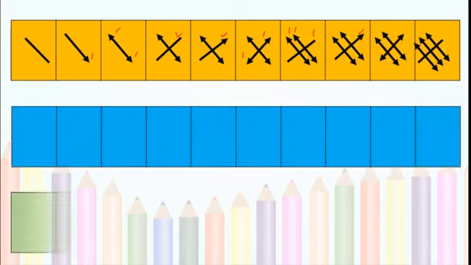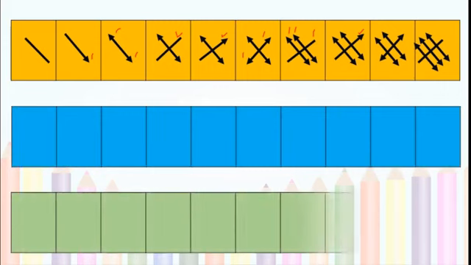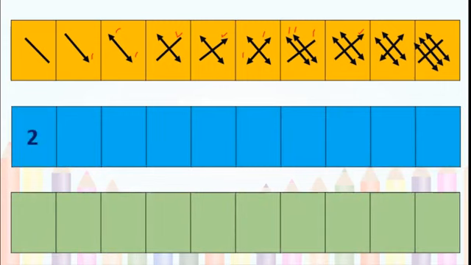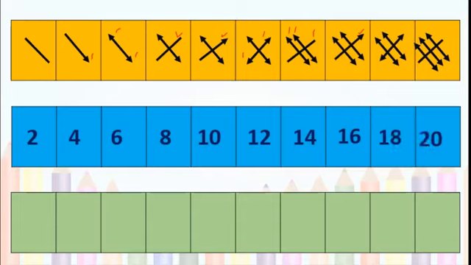See the next one. This is an easier one. Now this is okay. Now second: 2, 4, 6, 8, 10, 12, 14, 16, dash, dash. Then what is the answer here? Yes, you are right. That is 18, 20. Correct.